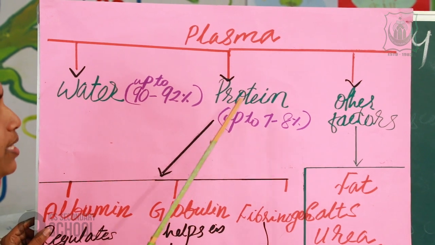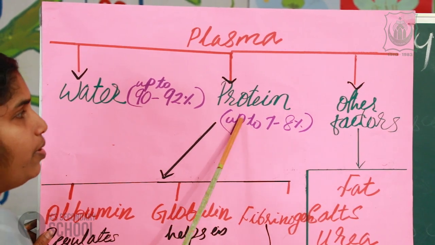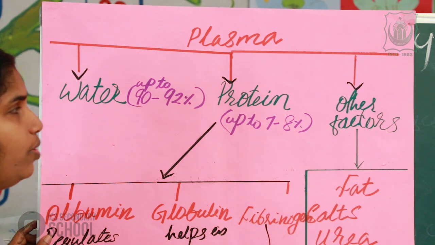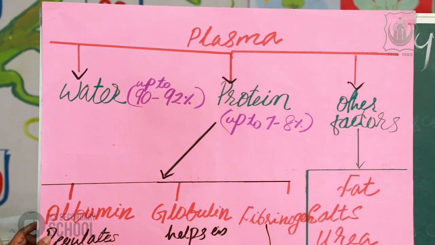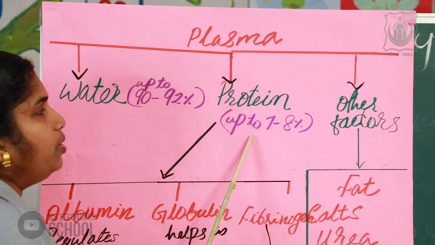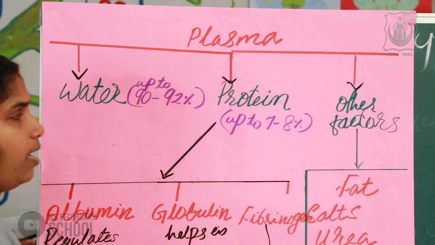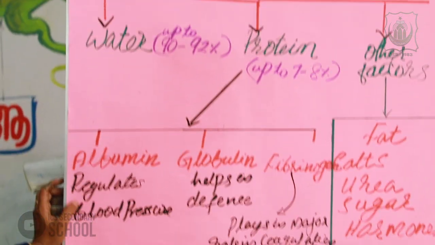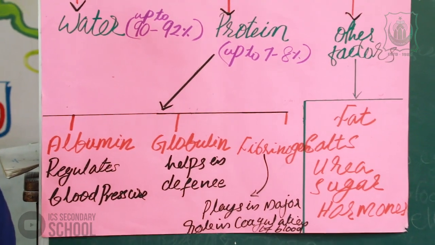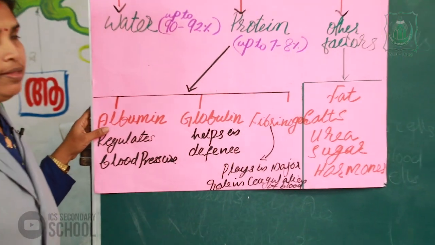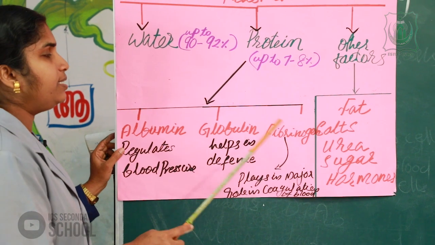Plasma contains protein known as plasma protein, and other factors are also included in the plasma. 3 types of proteins are present in this plasma.